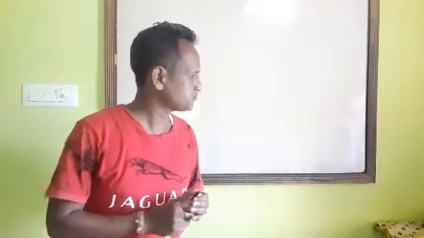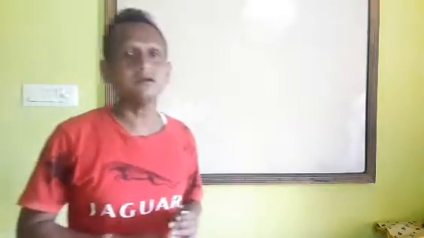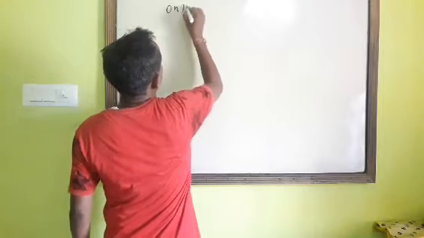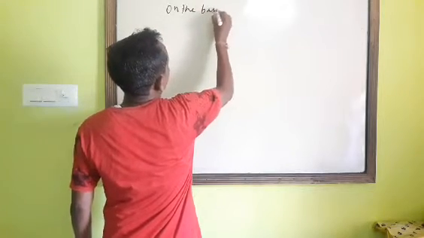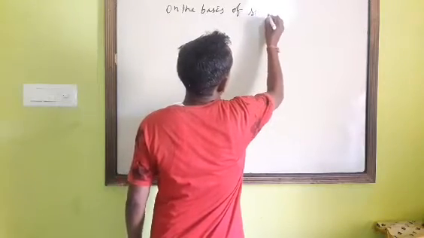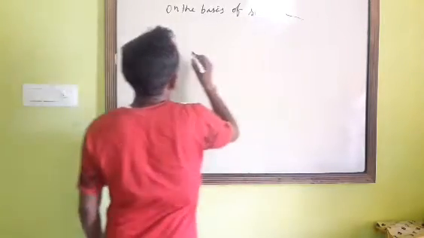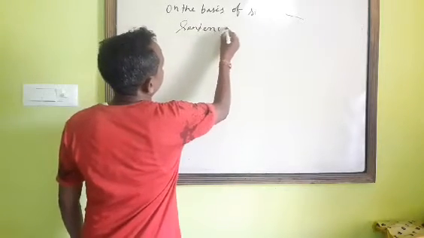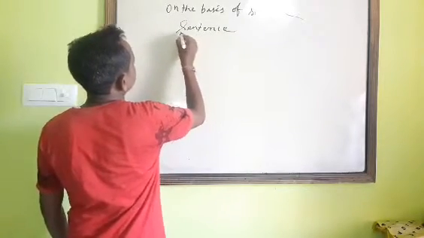On the basis of structure, the sentence is divided into three categories.